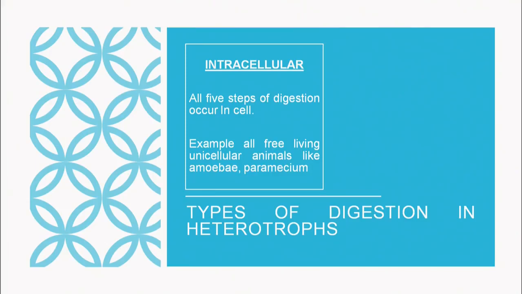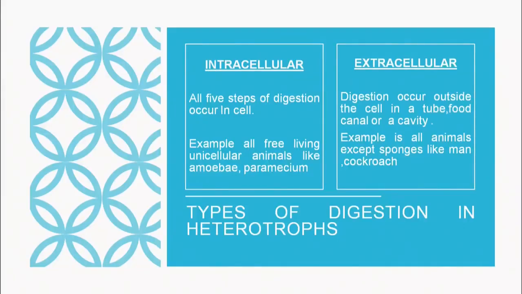Examples are amoeba and paramecium. Amoeba and paramecium are protozoans, and any free living unicellular organism shows intracellular digestion, because they are unicellular and all the life processes are taken care of by that particular cell.